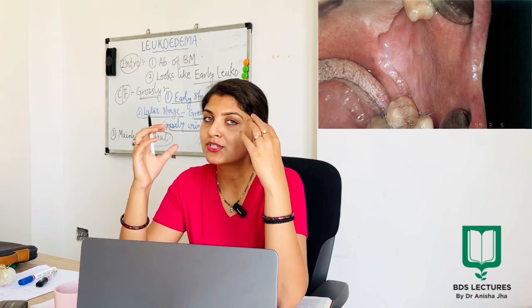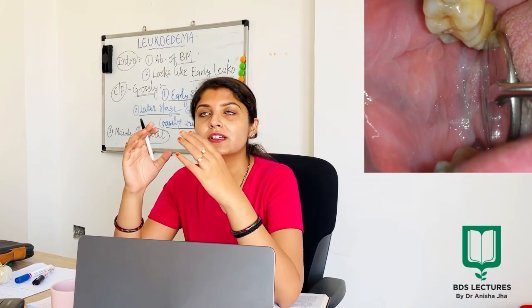As I already told you in the introduction, it is an abnormality of the buccal mucosa. You are going to see leukoedema mostly on the buccal mucosa, and the most important part is that it is bilaterally present most of the time. There are some features which differ from early leukoplakia, so we need to know that.